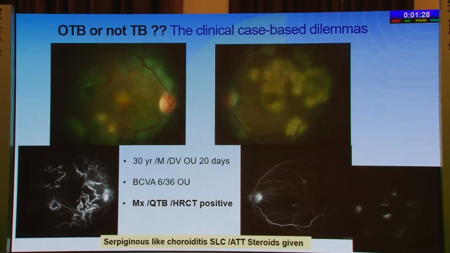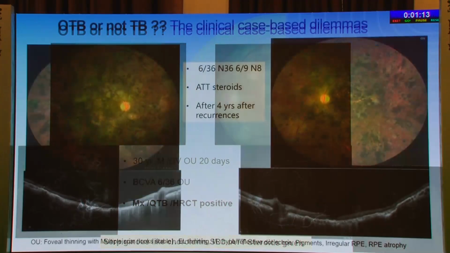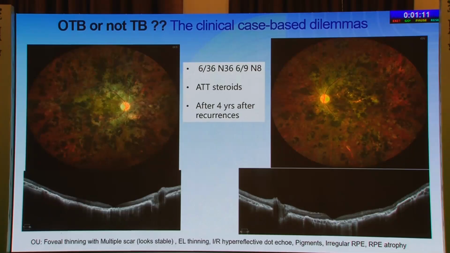Now this is the next case. A 30-year-old man had difficulty of vision in both eyes. Best corrected visual acuity was 6/36 in both eyes. Mantoux, QuantiFERON and HRCT were positive. A diagnosis of serpiginous-like choroiditis was made. He was given ATT and steroids. He did resolve, with repeated attacks of inflammation. At the end of 4 years, this is how the fundus picture was.